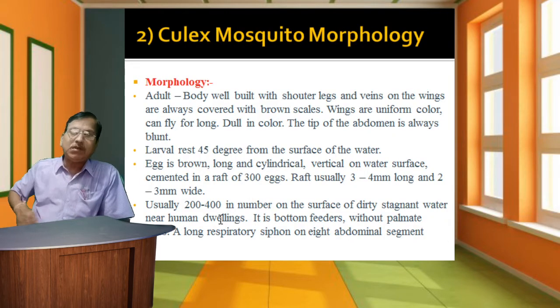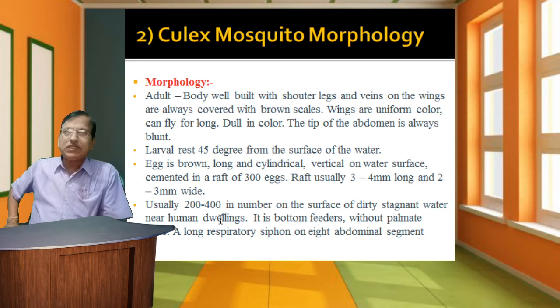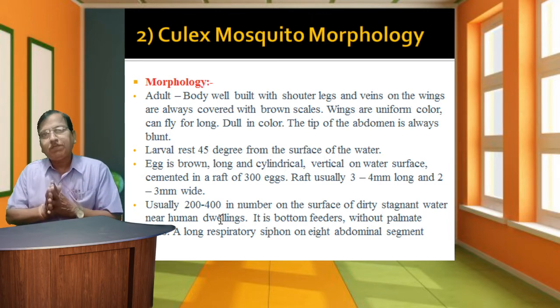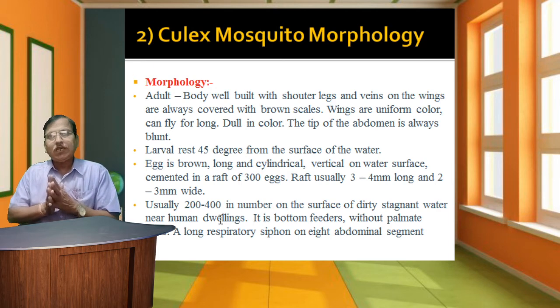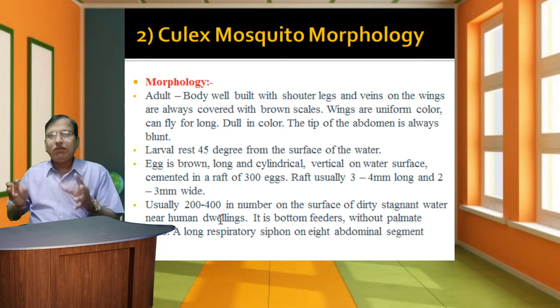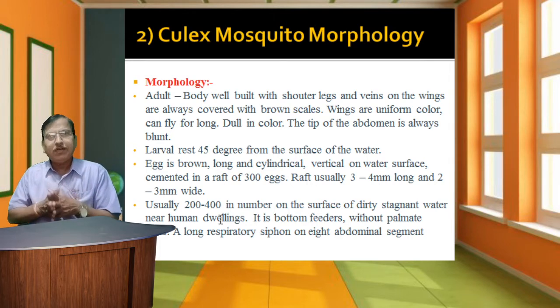In morphological terms, the Culex adult is well built with shorter legs, and veins on the wings are covered with brown scales. Wings are uniform in color, it can fly for long, and is dull in color. The tip of the abdomen is blunt.